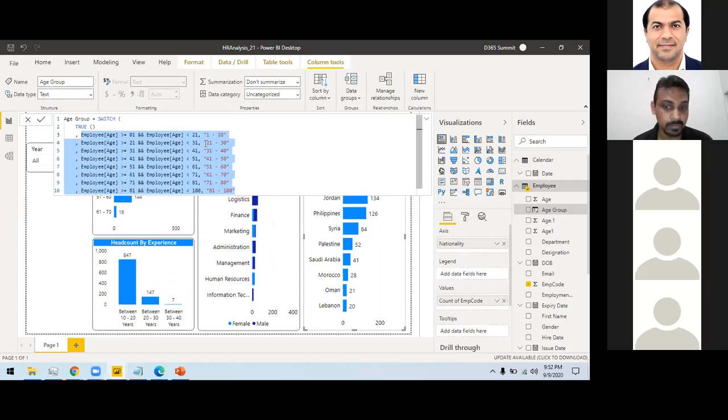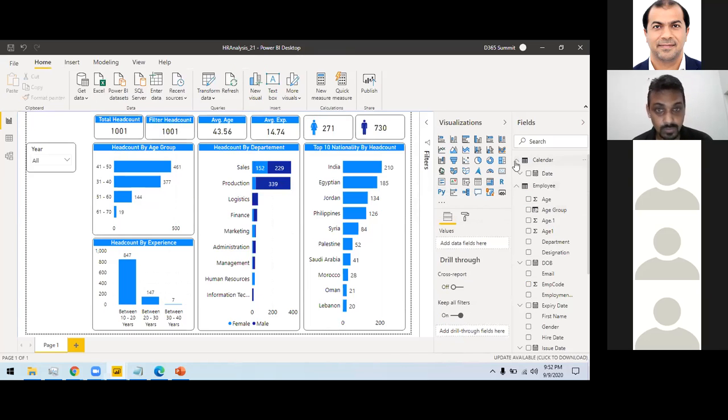Usually we have an option of slicer, so we don't have this facility or feasibility in the BI.